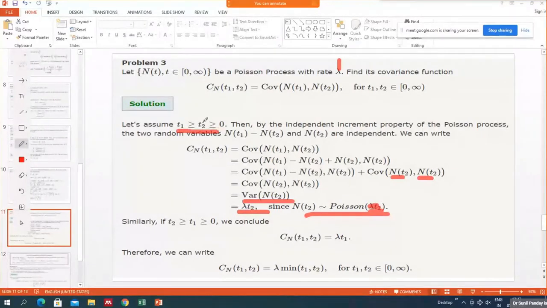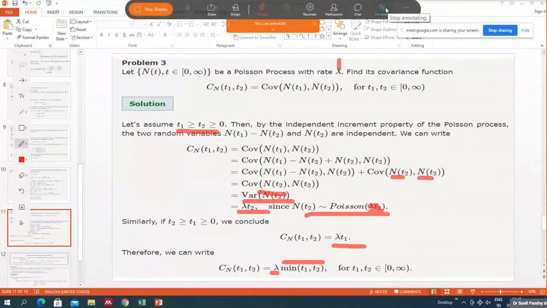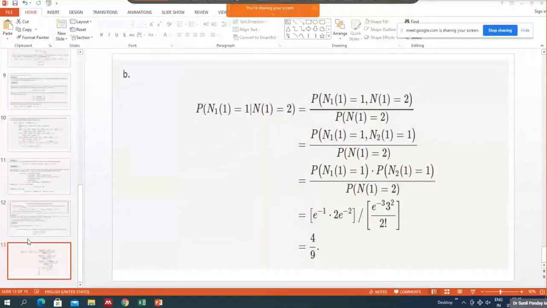Similarly, we assume the other case, where T2 is greater than T1. Then we again adjust it like that, and we are left with only N(T1) here. So the variance of N(T1) is lambda T1. And then we can write this in a combined way: the covariance of N(T1) and N(T2) is lambda times the minimum of T1 and T2. Whichever is minimum, either T1 or T2, we would have this. So this is the way we calculate the covariance for a Poisson process with parameter lambda.